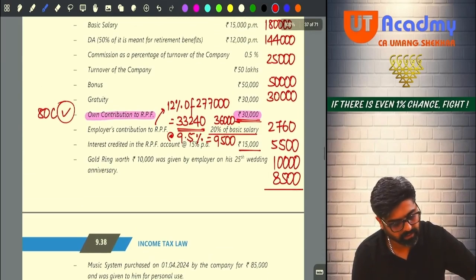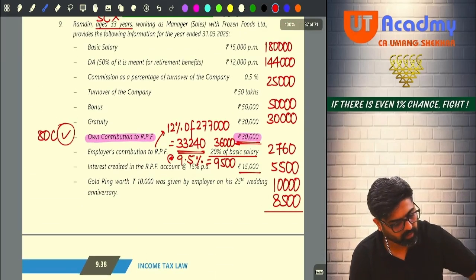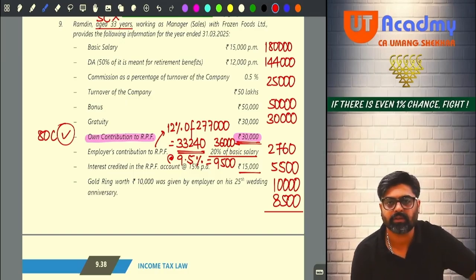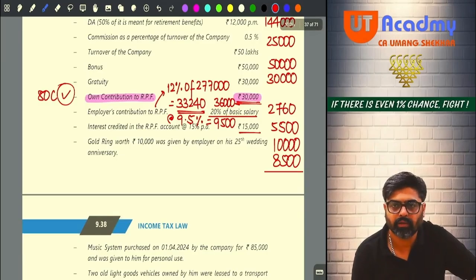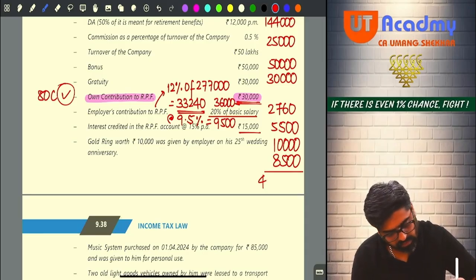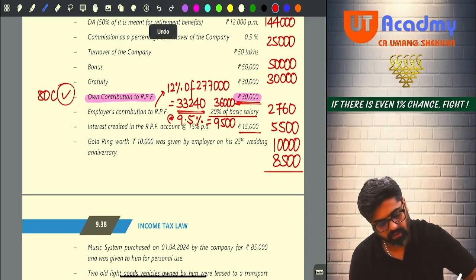Hello? Now, can you calculate this total? Calculate the total salary. It will be 1,80,000 plus 1,44,000 plus 25,000 plus 50,000 plus 30,000 plus 2,760 plus 5,500 plus 10,000 plus 8,500. 455,760. Getting this or not? Please check this answer once. 455,760. We have not forgotten anything, no?